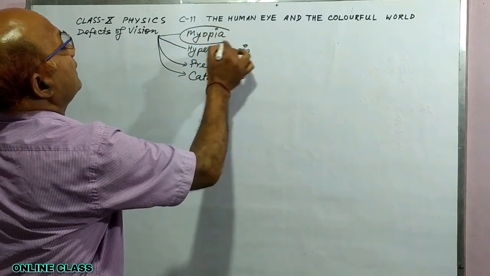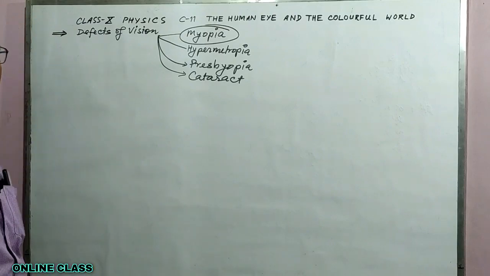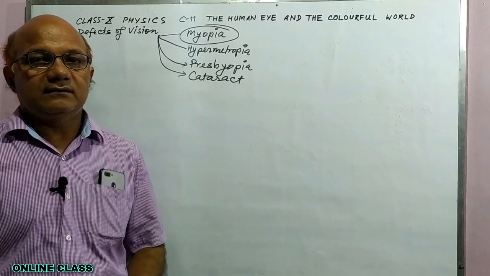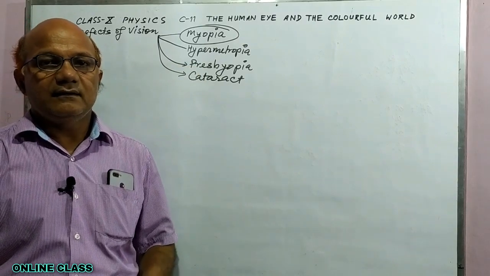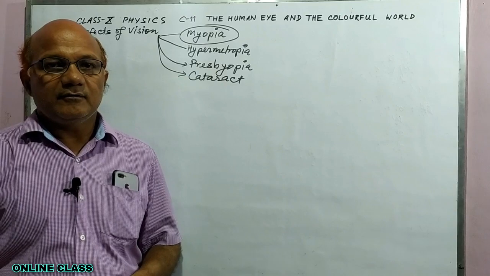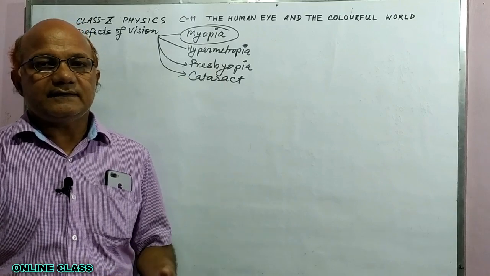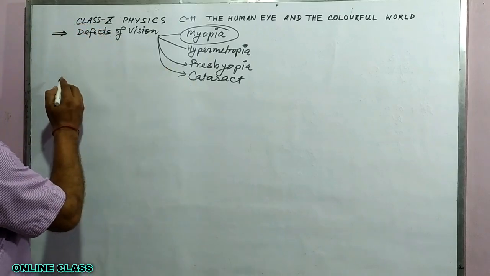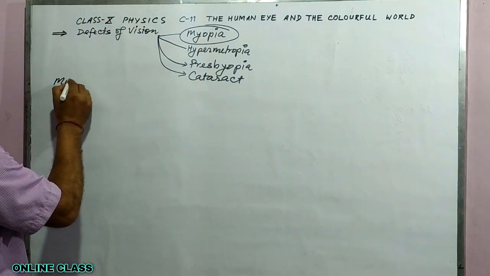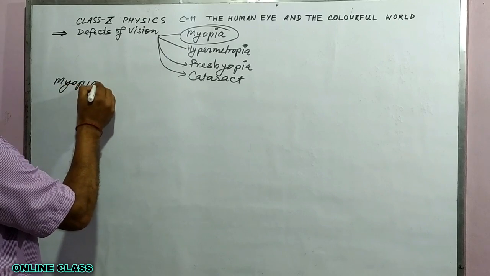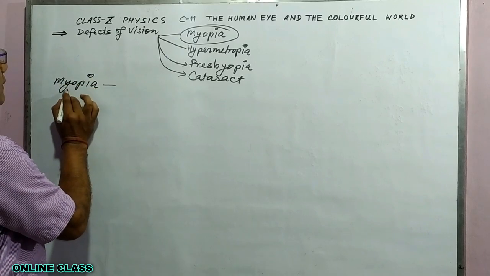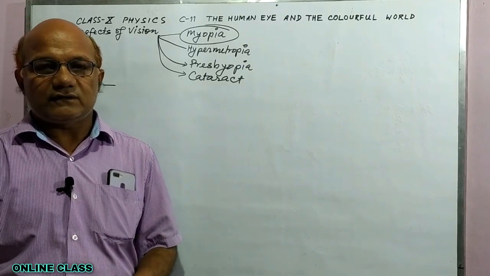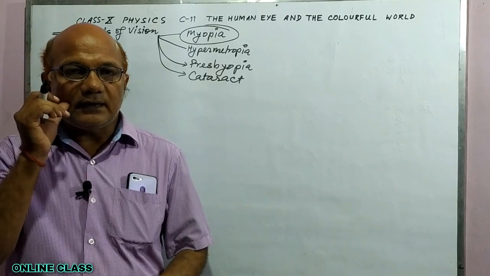Now let us see what is myopia. In this defect, a person can see nearby objects clearly, but cannot see distant objects clearly.